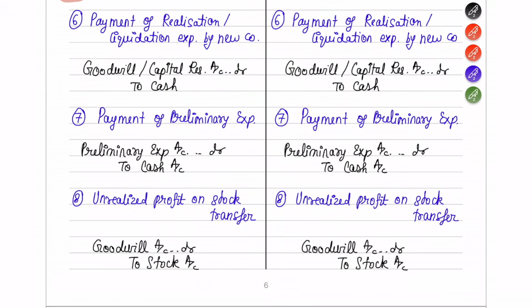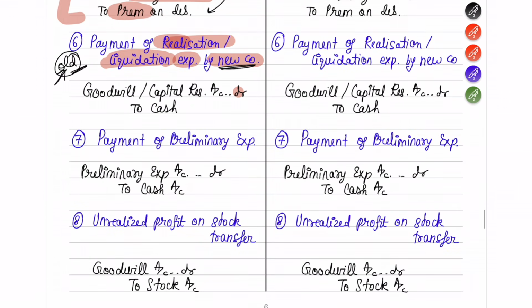Okay, next is if there are any expenses which have been borne by the new company. When we were preparing the books of the old company, under the realization account we understood that if there are any expenses taken care of by the old company, you will write there. In case of the new company, if the new company has paid any realization expenses or liquidation expenses of the old company, how will you do so? In the form of cash. Example, if you are paying, then with what account are you going to adjust it? Here you will adjust it either using the goodwill account or the capital reserve account.